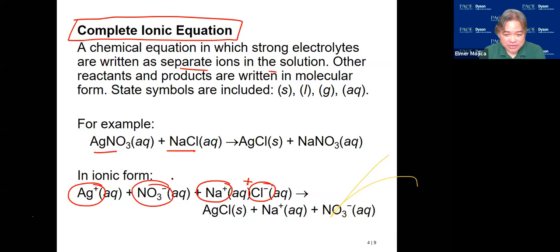So if you look at this, these are the possible products that you have. Since we know all chlorides are soluble except silver, we put AgCl with (s), that means solid. Now, the other one that will form would be like this one.